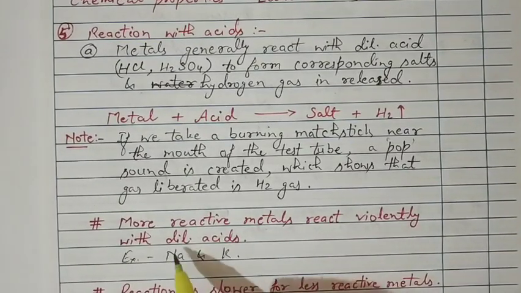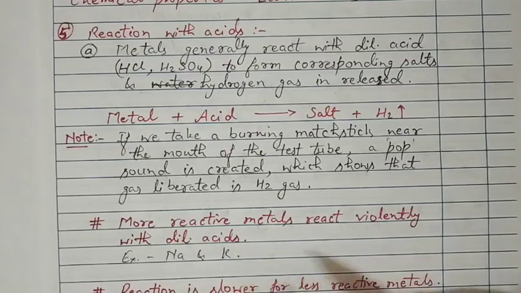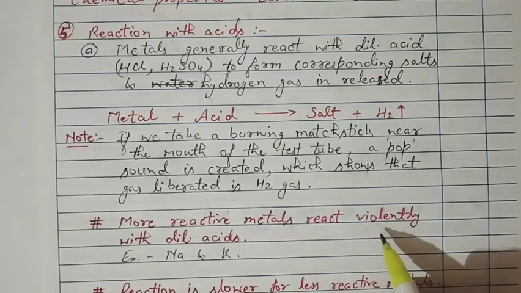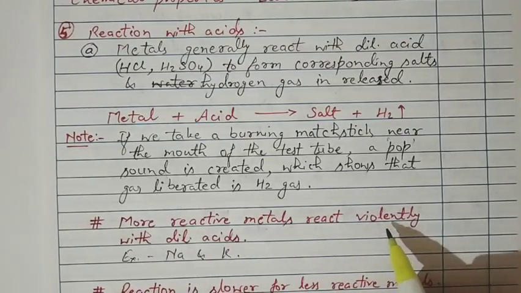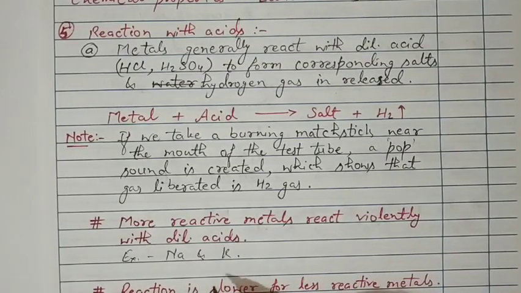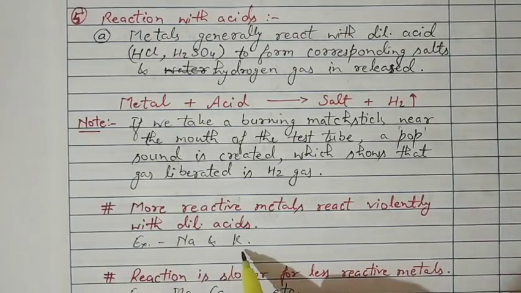Now the next point is, more reactive metals react violently with dilute acids. Violently means they react very quickly and release a very large amount of heat also. So we should be very careful if we are doing this reaction. It must be done under the supervision of the teacher. Sodium and potassium are those metals.